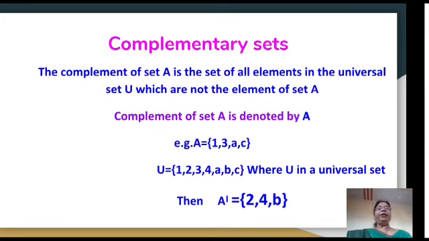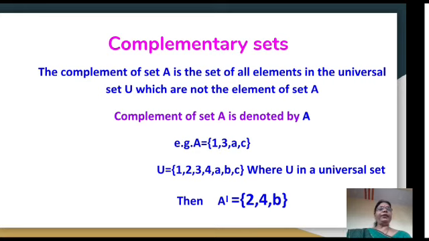For example, here a sentence is given: the complement of set A is the set of all elements in the universal set U which are not elements of set A. For example, A equals 1, 3, a, c, U equals 1, 2, 3, 4, a, b, c which is the universal set, then A complement is equal to 2, 4, b, and A complement is written as A with a dash, which is shown on the slide.